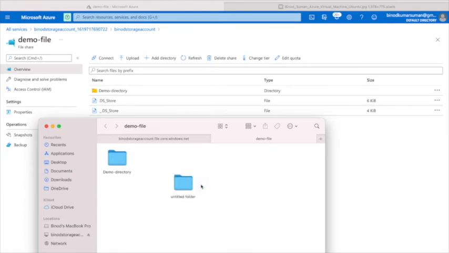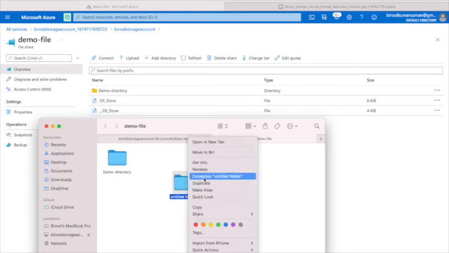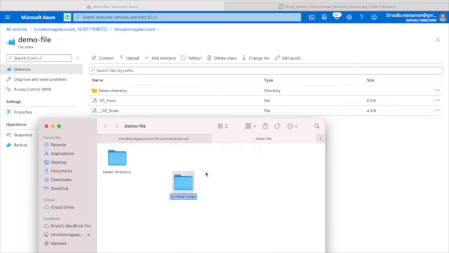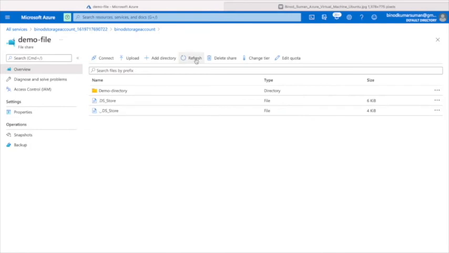Going to create one folder here, Test. So now this test should also come in Azure, right? So let's say test came here, right?